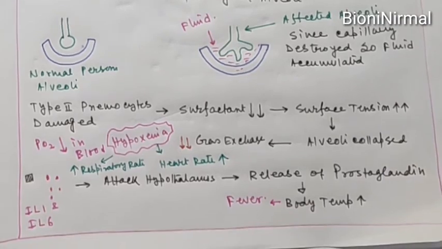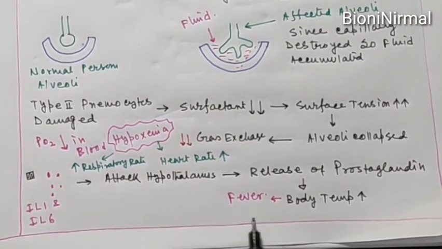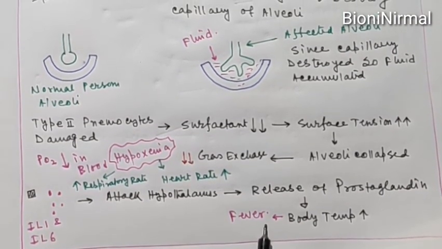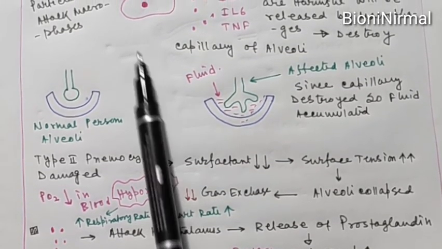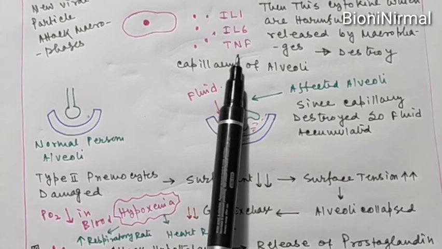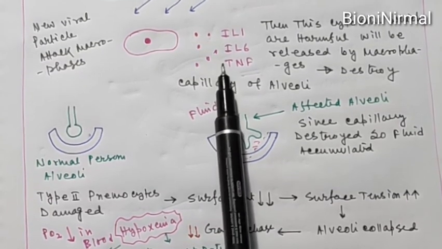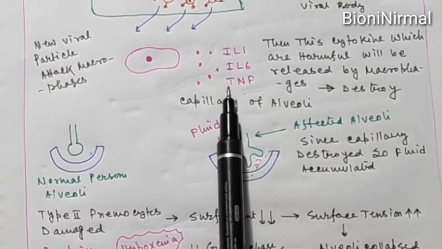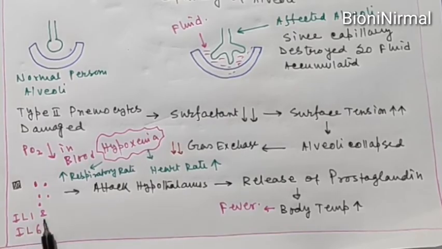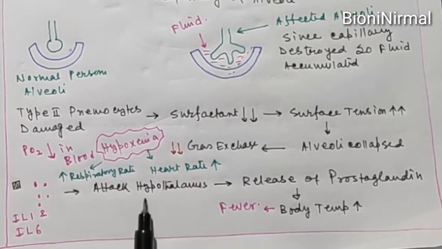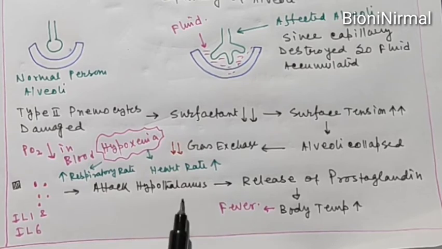Okay, now coronavirus also causes fever. Then how does coronavirus cause the fever? Due to the damaging of the macrophage, the macrophage releases different types of cytokines. I have already told you. The cytokines are interleukin 1, interleukin 6 and tumor necrosis factor. And from these cytokines, interleukin 1 and interleukin 6 actually attack the hypothalamus in the brain. Okay, so the hypothalamus in the brain is known as the thermostat. This will actually regulate our body temperature.